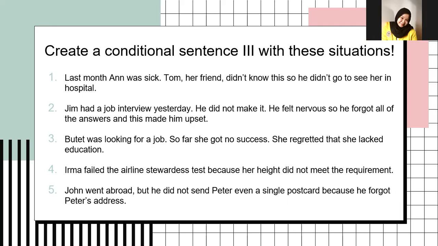So John went abroad, but he didn't send Peter even a single postcard because he forgot Peter's address. So the conditional sentence is if John had remembered Peter's address, he would have sent him a postcard, miss. Correct. Thank you, Kimi. That is a good example.